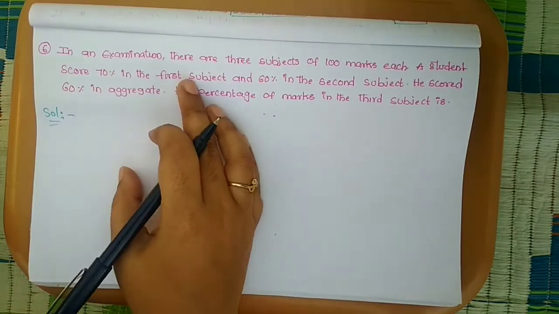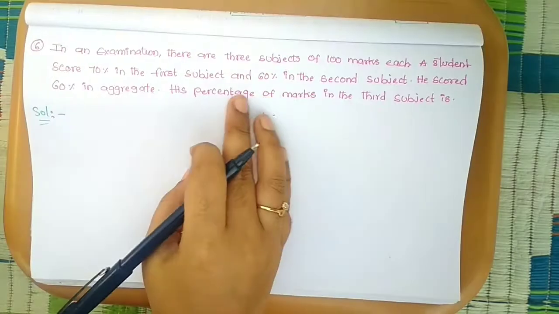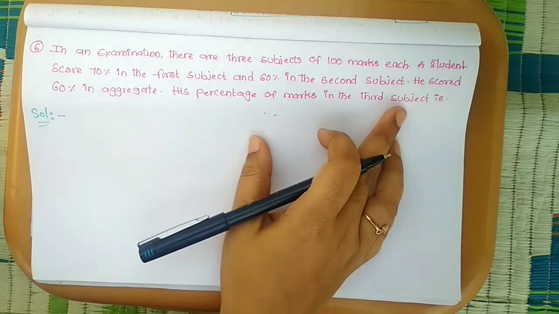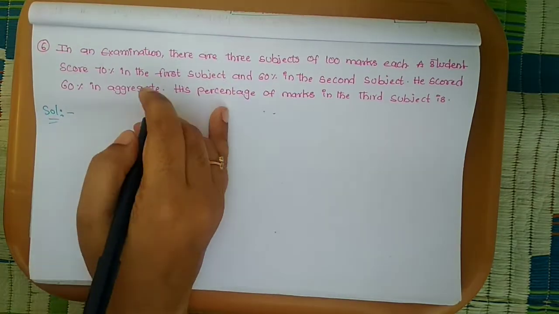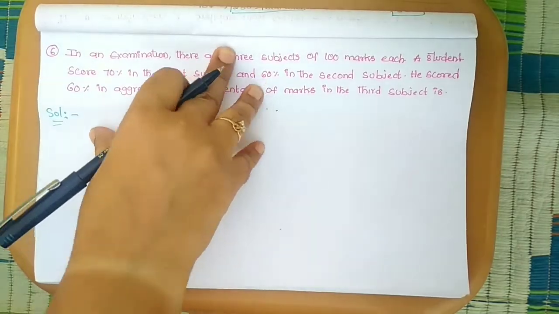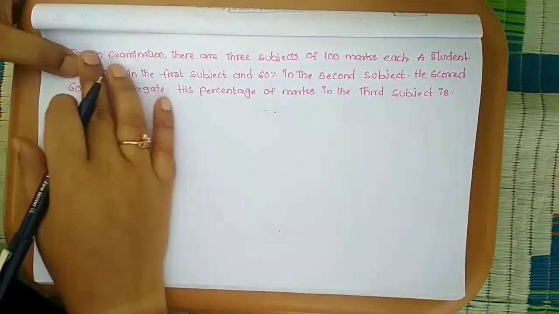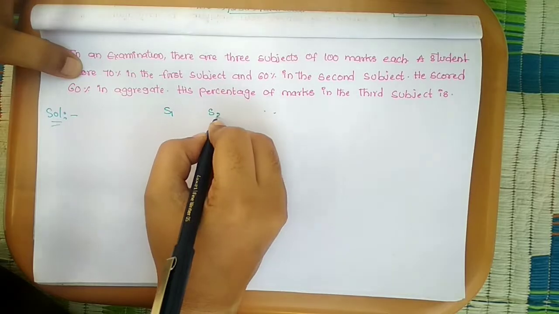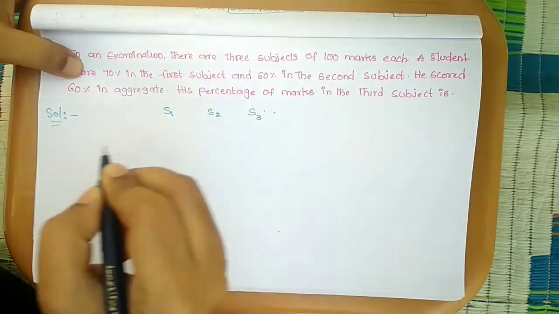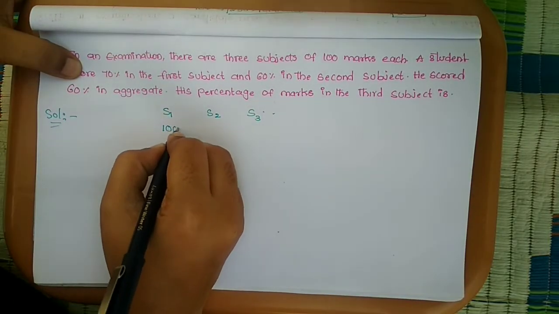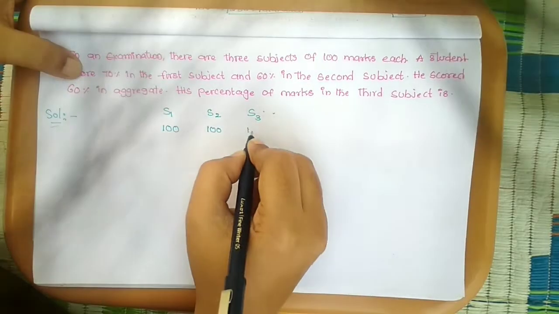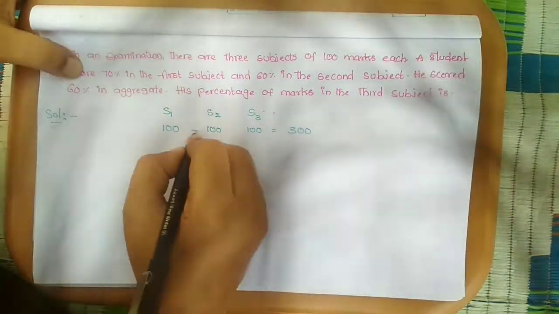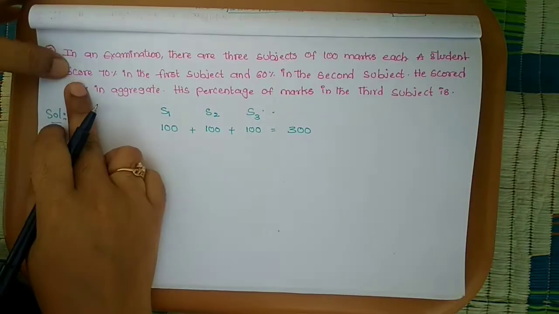His percentage of marks in the required third subject is, for example, total how many? 3 subjects. Subject 1, subject 2, subject 3. In each subject the maximum number of marks is equal to 100. Total 3 subjects is equal to 300.